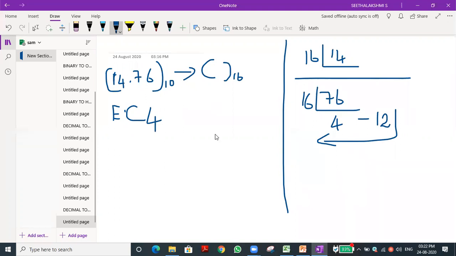So this is the value. We can easily get it in the form of decimal to hexadecimal. Have you understood this? You can write it down very quickly. Write down this sum also.